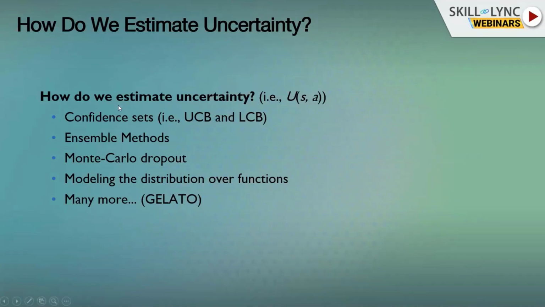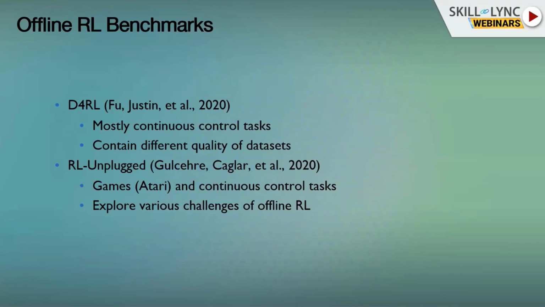So we could use things like confidence sets, UCB, LCB, ensemble methods, where we have several models, and then we can look at their disagreement to get a measure of uncertainty. Monte Carlo dropout. We could use variational autoencoders, or VAEs, or something like that to model the distribution over functions, and then we could use the actual distribution to gain a measure of uncertainty. And there are many more methods. You can even look at one of my papers called Gelato, which gives another uncertainty estimation protocol that you can use.